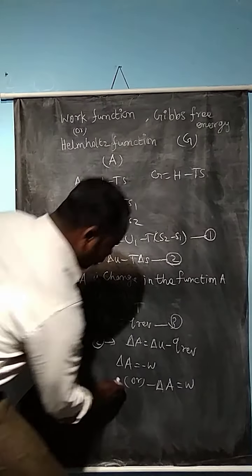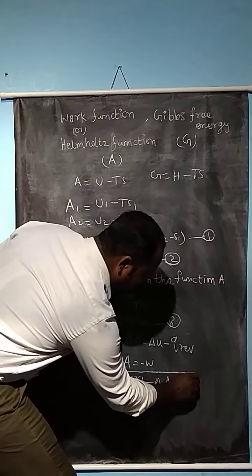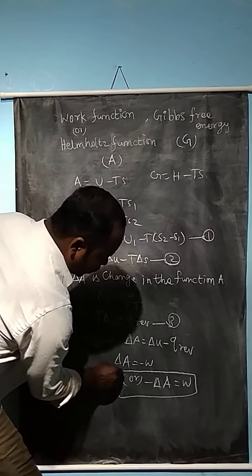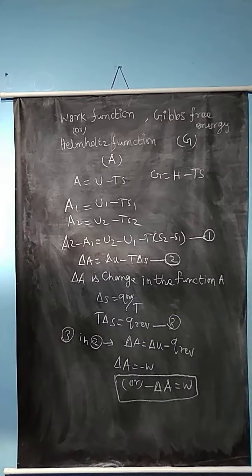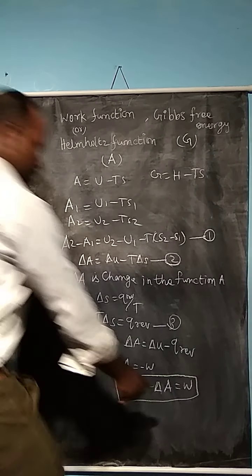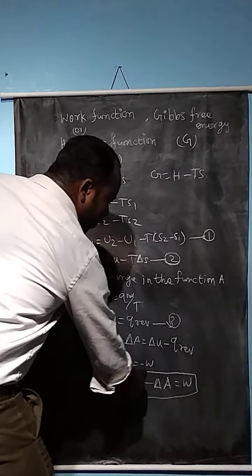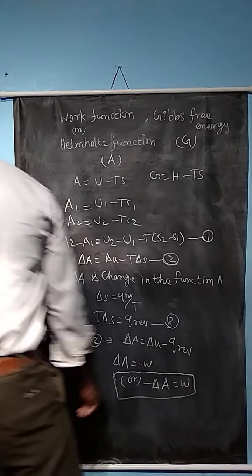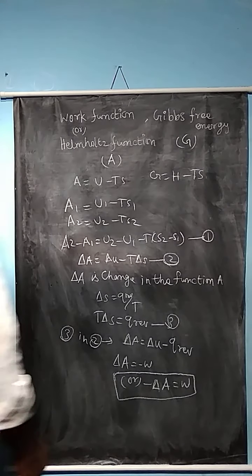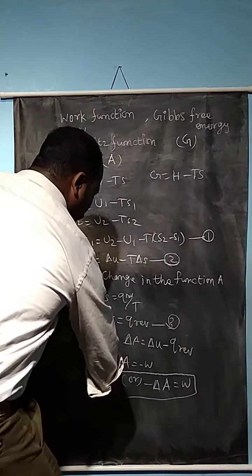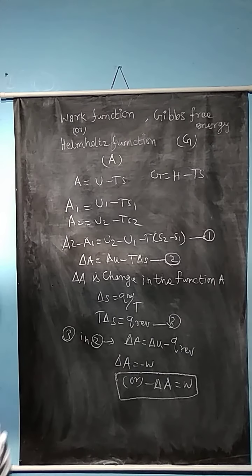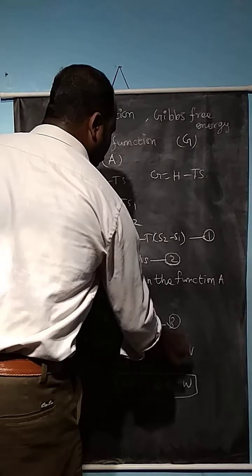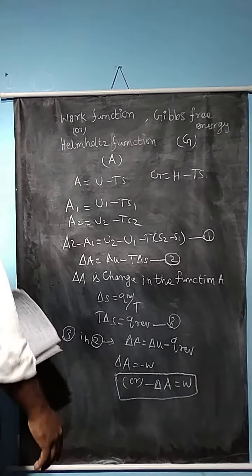This is the final equation which relates the maximum work done with the Gibbs-Helmholtz function. Now W is the maximum work done by the system, hence we put the sign here, minus delta A, during the given change. This change is given by the work function. It gives the maximum work done by the system, minus W. This is the equation used to calculate the work done by the system alone. It does not include the surroundings.